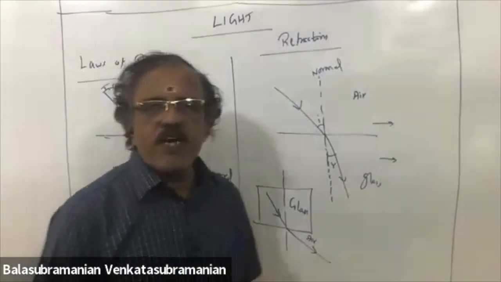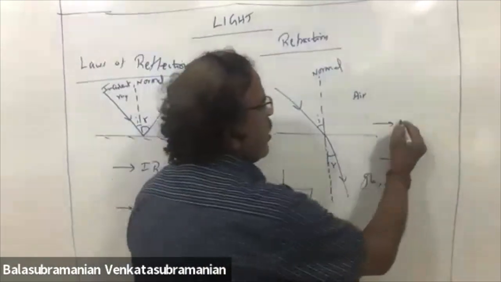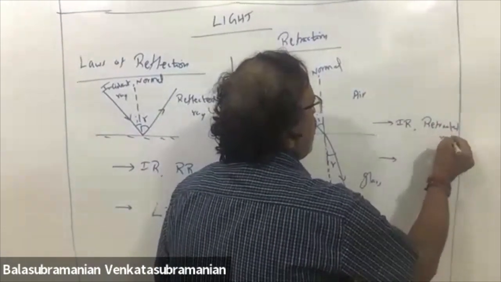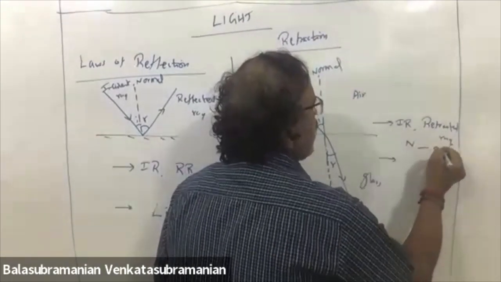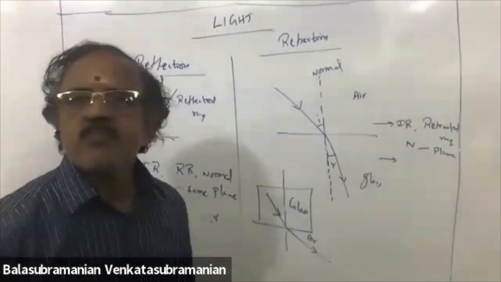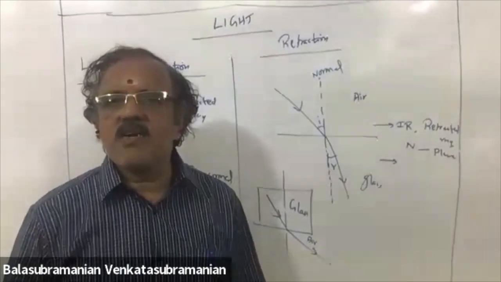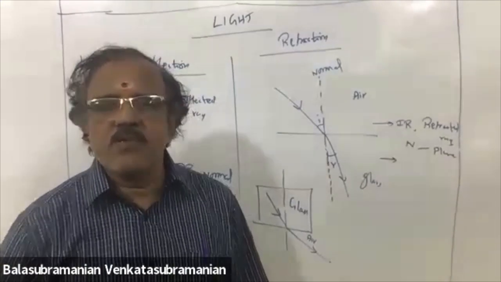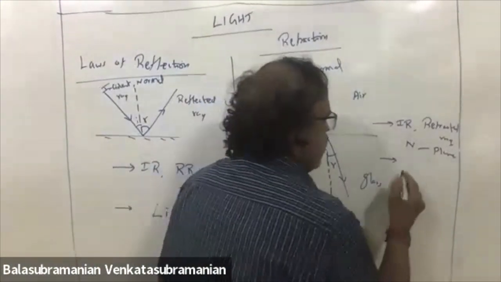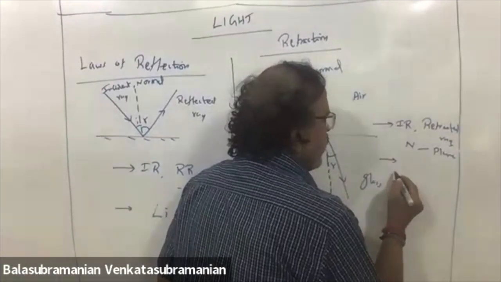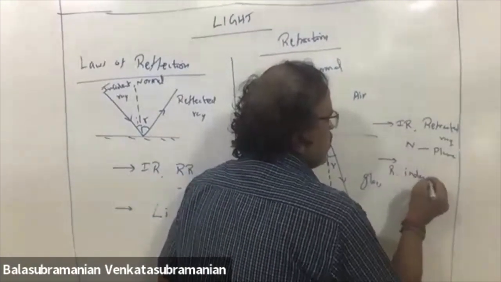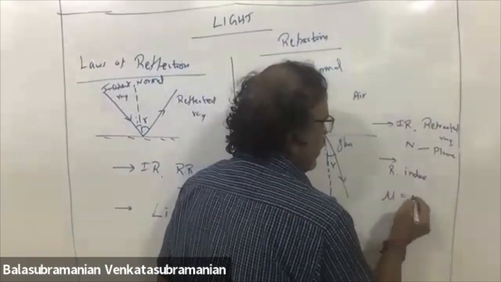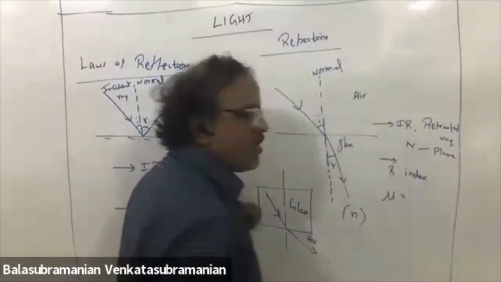Two laws of refraction. Incident ray, refracted ray, normal lie in the same plane. And refractive index: some places they will use mu for refractive index, some places they will use n.